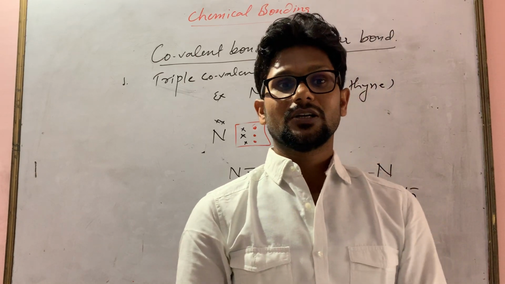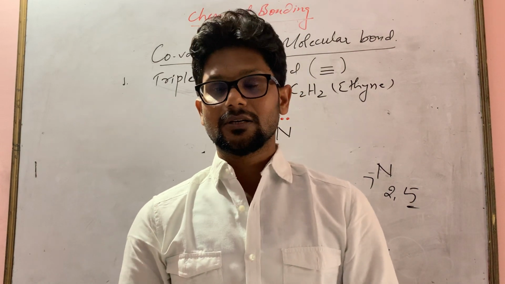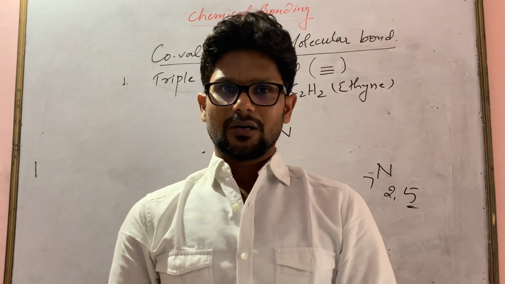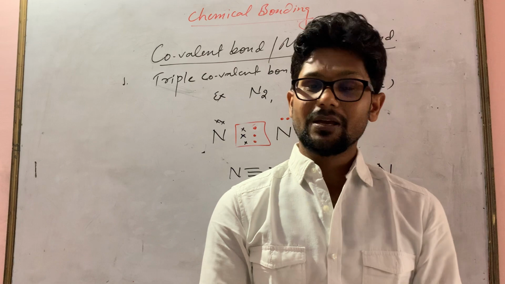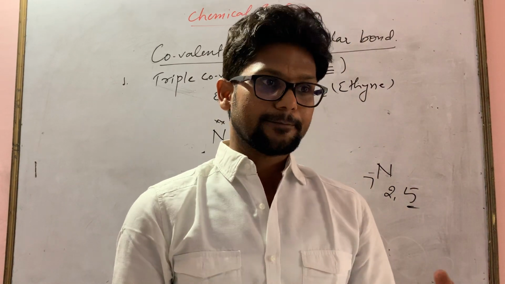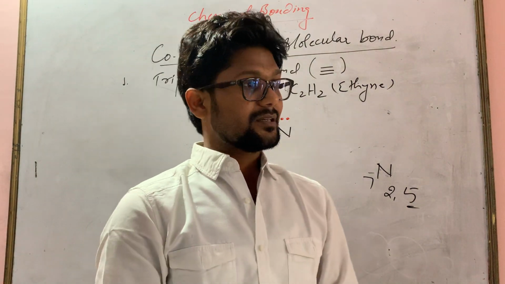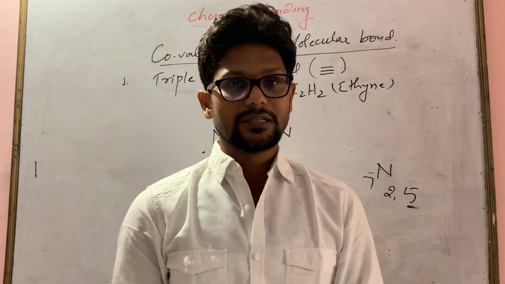Very simple answer: weak force of attraction, no ions, so surely the boiling point and melting point will be very low. Many more questions can arise from here by taking the name of a compound, like why nitrogen is in gas form.